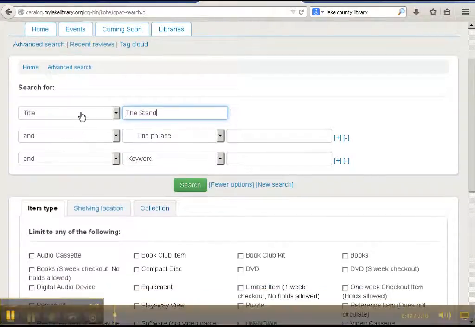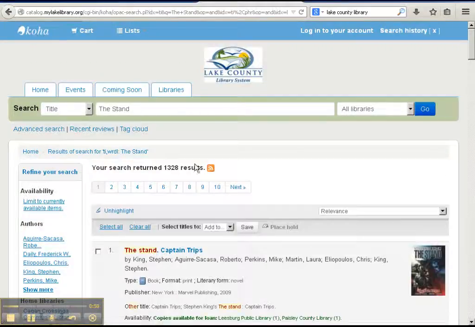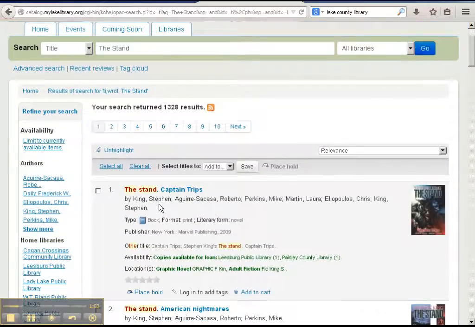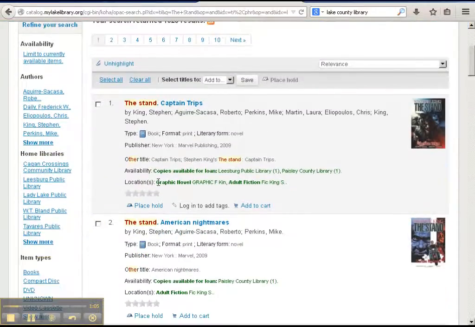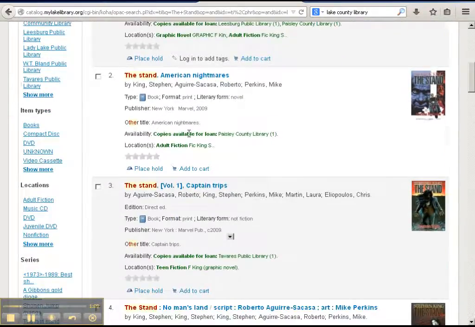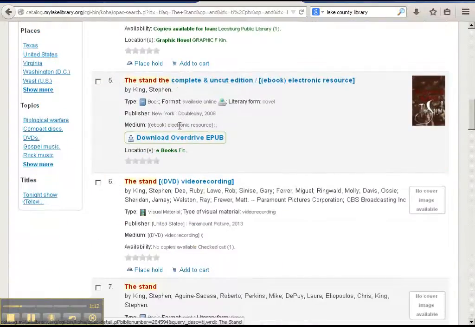Just real quick, if that's all I put in and I do this basic search, I'm just going to show you what kind of search results you'll retrieve after that, and then we'll go back and I'll show you how to cut it down a little bit. So when you go into The Stand, you can see these are Stephen King books for The Stand. I think most of these are graphic novels, so if I scroll through here, see a lot of this. So it's taking The Stand, which is good, but